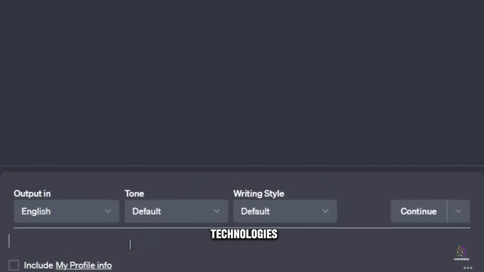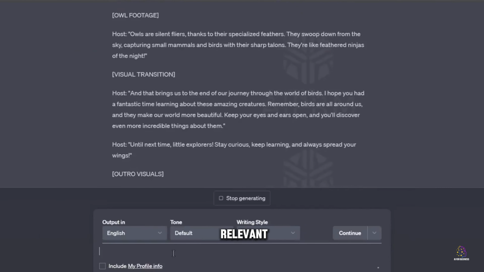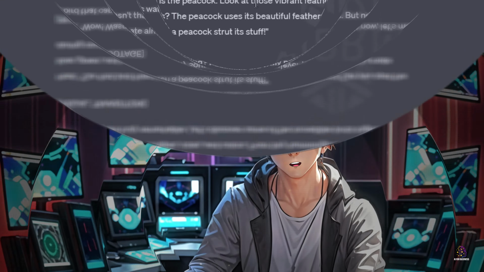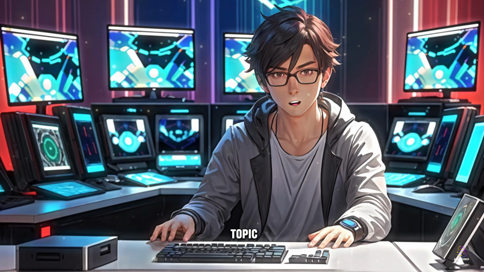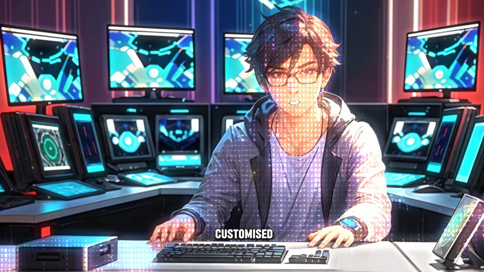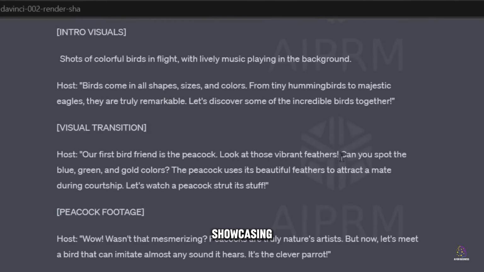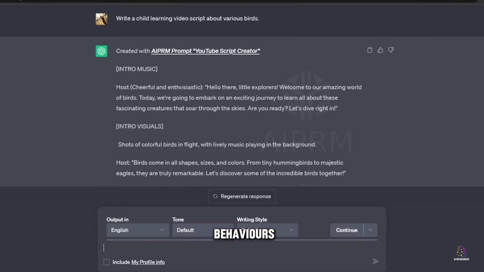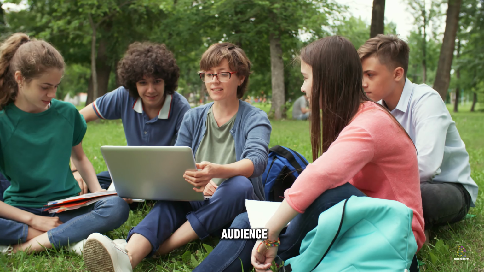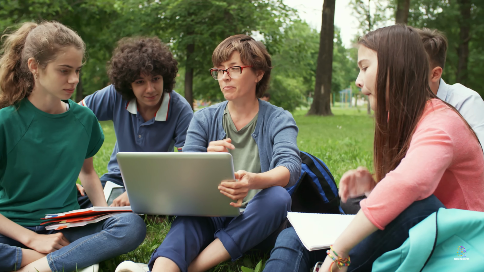These cutting-edge technologies use advanced algorithms to generate relevant and smooth content based on our initial prompt. By providing these systems with information about our topic, in this case birds, we're able to obtain a customized script that will meet the needs of our target audience. We'll start by introducing our young viewers to the fascinating world of birds, highlighting their astonishing diversity in terms of shapes, sizes, and colors. Then, we'll invite them to explore some of the most iconic species, showcasing their unique features and fascinating behaviors. Every paragraph of the script will be carefully crafted to keep the attention of our young audience while providing them with valuable knowledge about the world of birds.